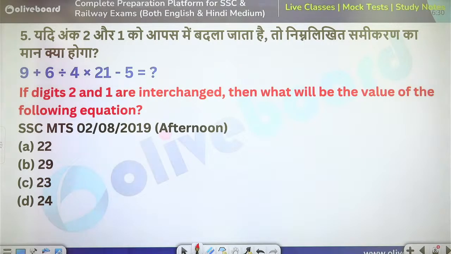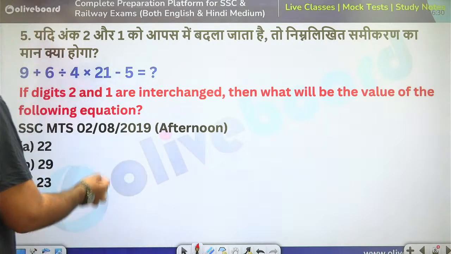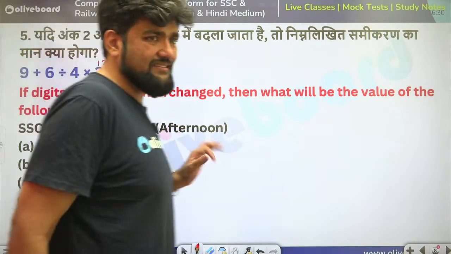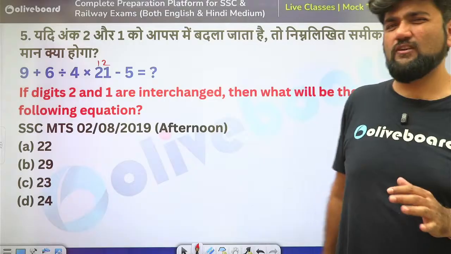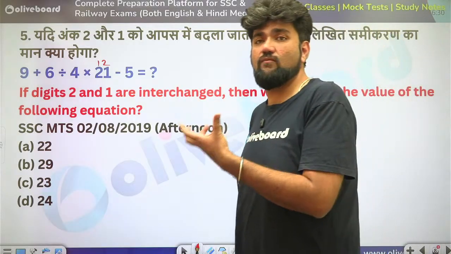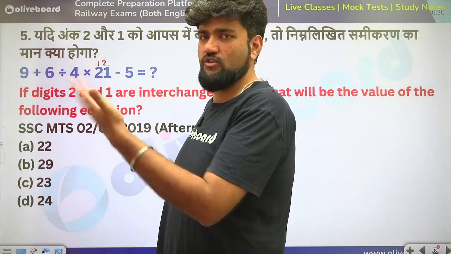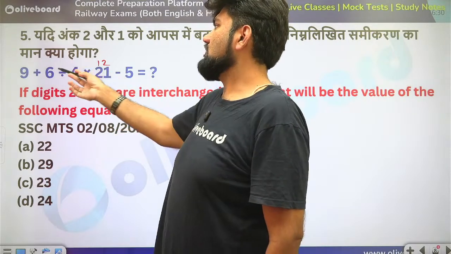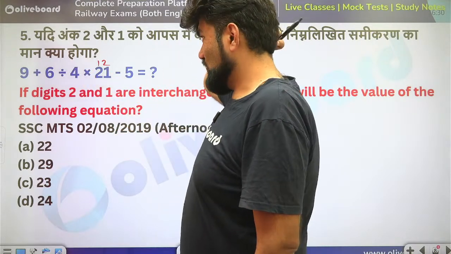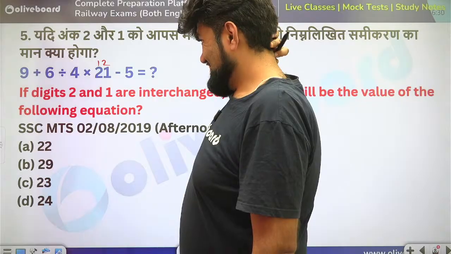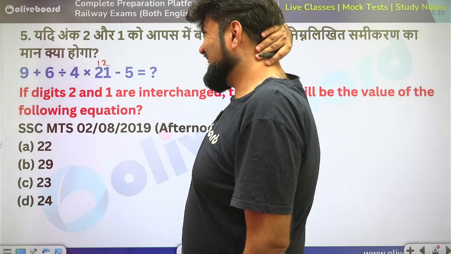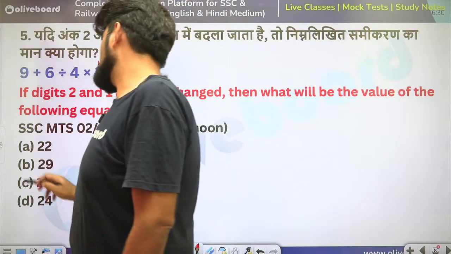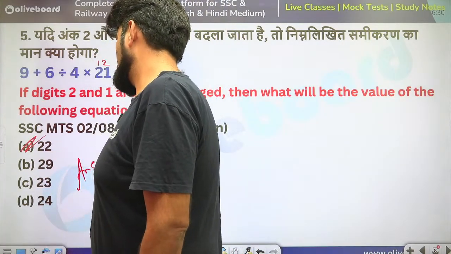Okay, very good. So the digits 2 and 1 are interchanged. What will be the value for the following equation? We just have to change the digits. Nowadays, this is a very old question actually, but nowadays they don't give you questions where digits are involved. They will mostly give you questions where numbers are only changing, and they mention it also very clearly. But anyways, 6 divided by 4 into 12, so 18, 9 plus 18 minus 5. So 27 minus 5, 22. Option A is the correct answer.